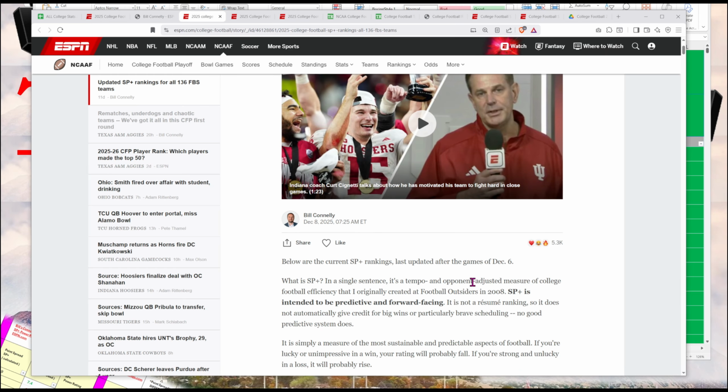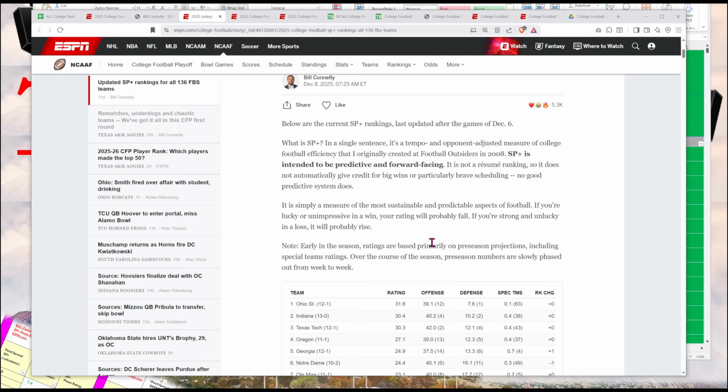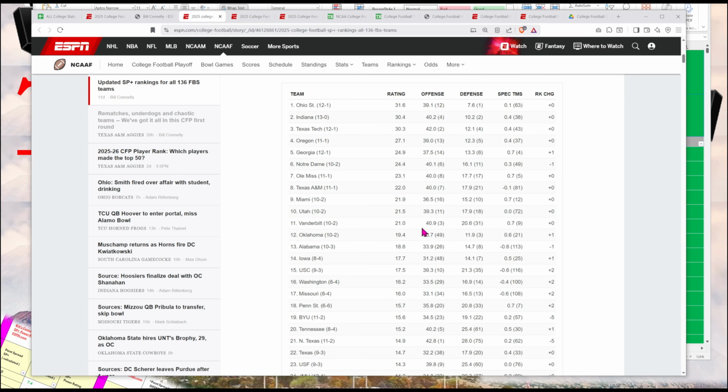So Bill Connelly states that the SP Plus is a predictive and forward-facing power rating. All these power ratings you can use to create point spreads. You can calculate your own point spreads. Bill Connelly published his most recent power rating, and this includes the whole season.